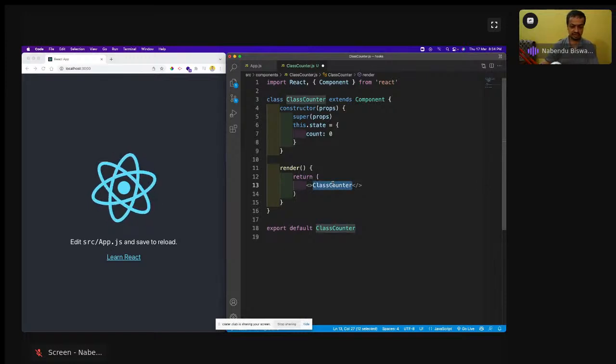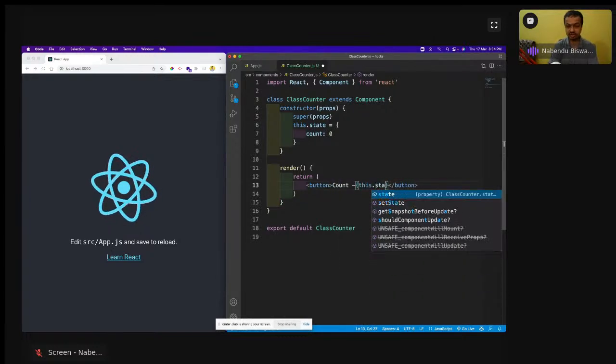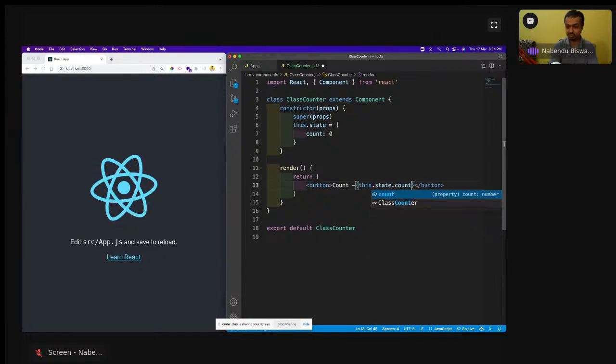In this render I'll create a button, and in this button I'll show the count, this.state.count. We've seen all these things earlier also.